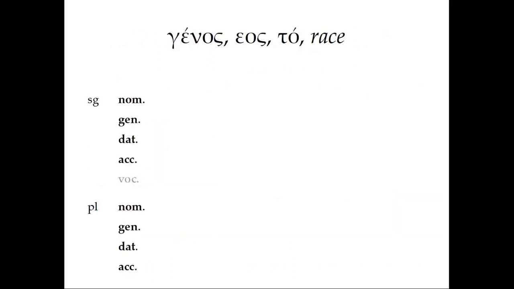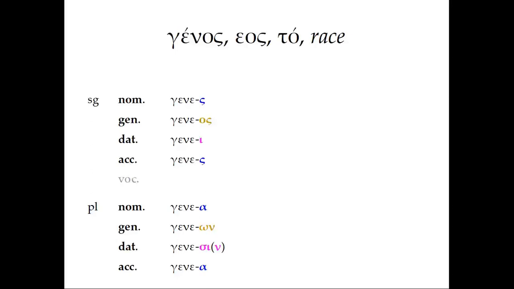So we'll take a look at the full Attic declension of genos, geneos, ta, race. So again, to get the stem, drop the -os of the genitive singular. That gives us gene- all the way through. And we add our normal endings. This is what our normal endings look like for neuter third declension nouns. But obviously we're going to have some changes here.